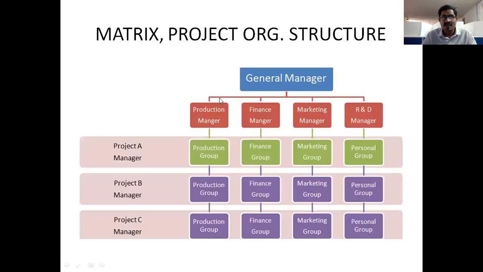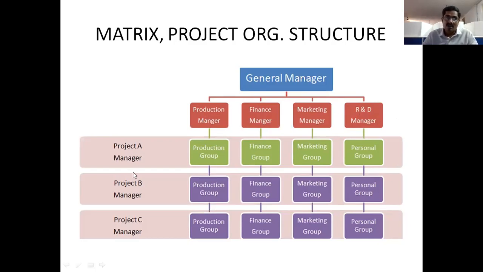Look here: a general manager or a CEO or board of directors is the top level management. And here we have the departments: financial, production, marketing, and in some cases the R&D department as well as the HR department.